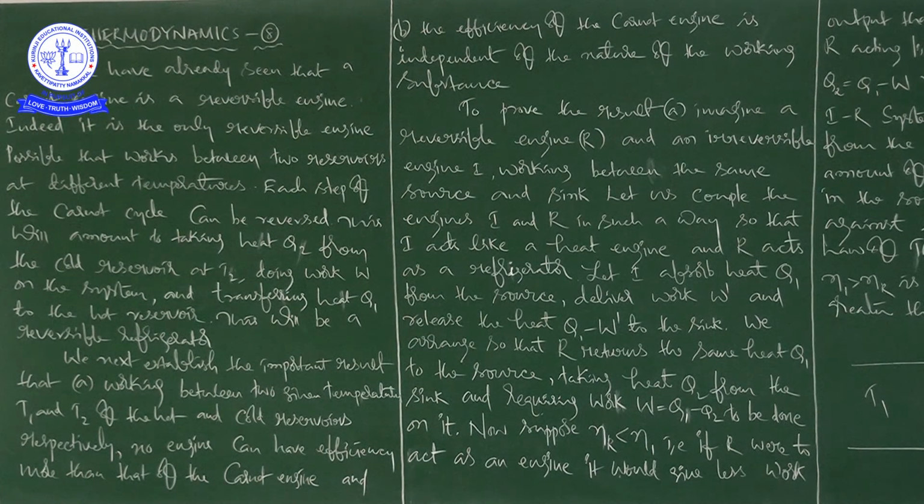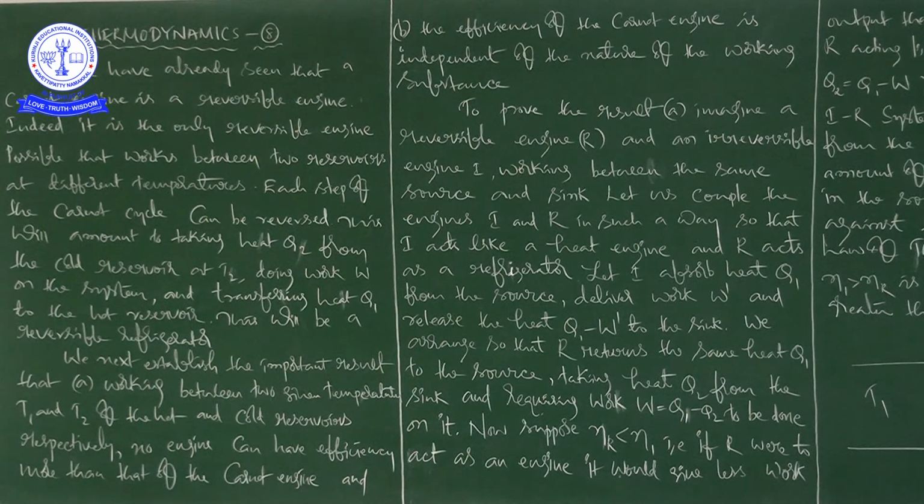Each step of the Carnot cycle can be reversed. This will amount to taking heat Q2 from the cold reservoir at T2, doing work W on the system. Please observe what is going to happen here. Each step of the Carnot cycle can be reversed.